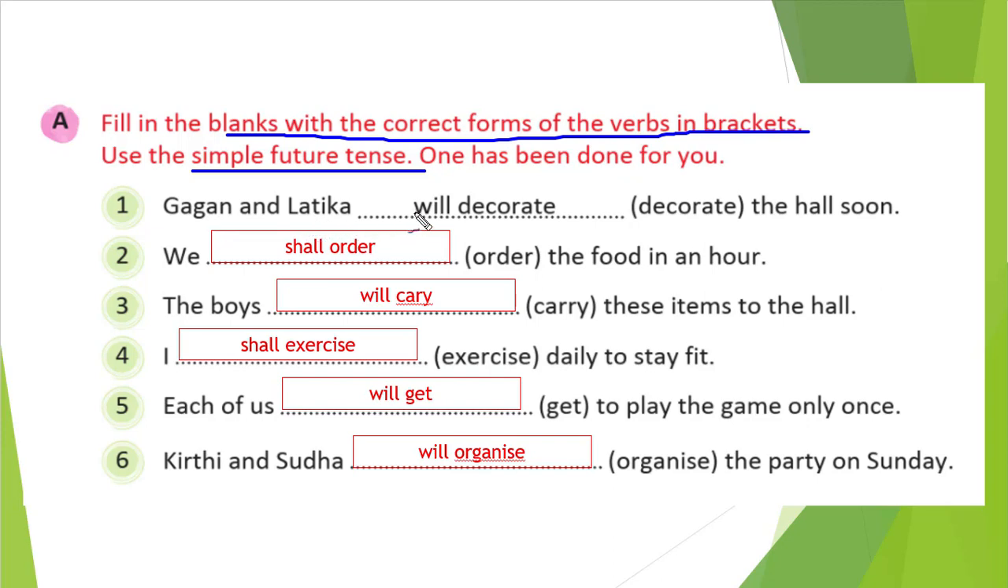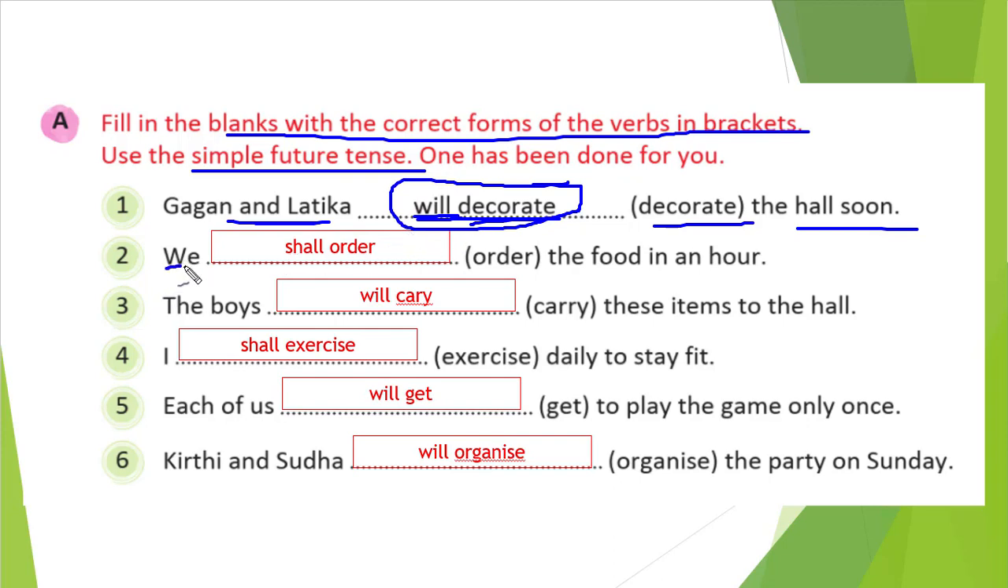So we will use will, right? So will, and the verb should be in the main form. Decorate will be the same. That's it. You see, we just need to write shall or will plus verb. So here will come because here plural is there, and decorate, more than one person is there, so will come.